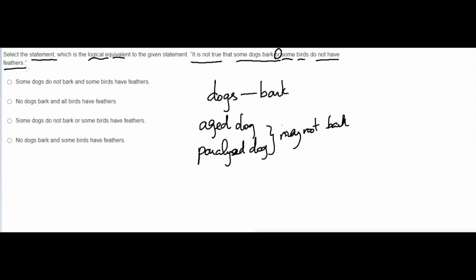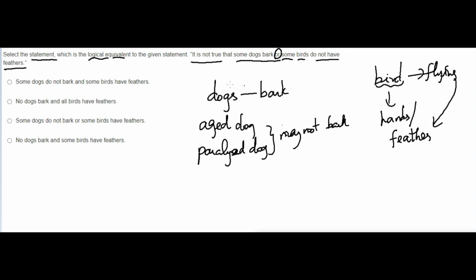That is completely not possible, because what's the meaning of bird? A bird's arms will be in the form of a feather, and with the help of the feather only it flies, because a bird is mainly for flying. But dogs will not fly, because a dog walks. Barking is not mandatory, but a bird should definitely fly.